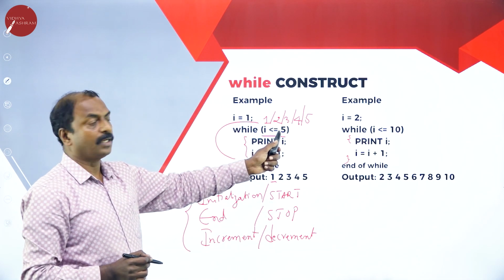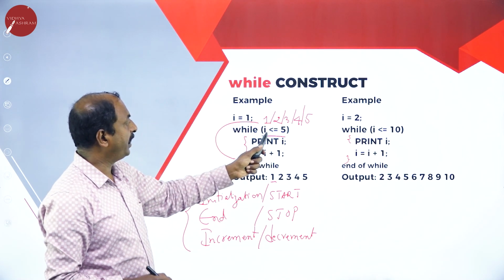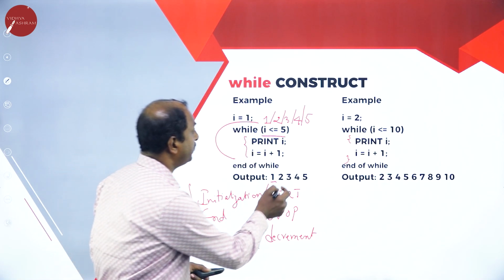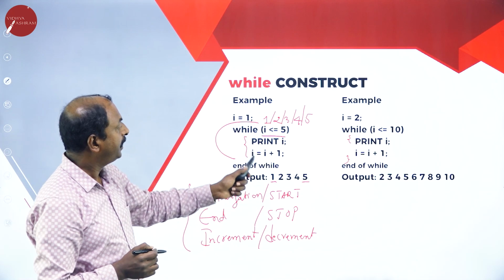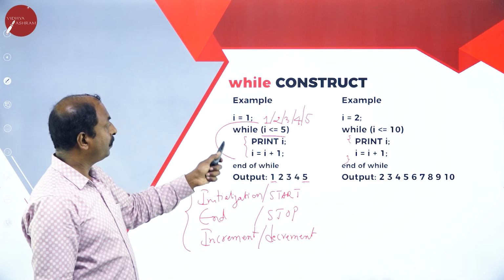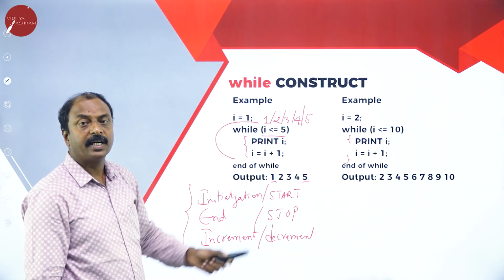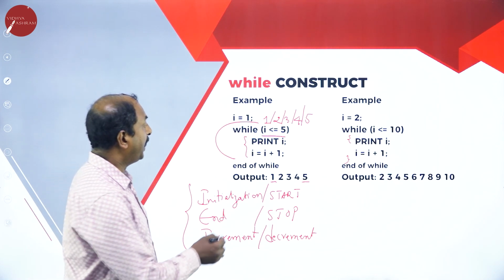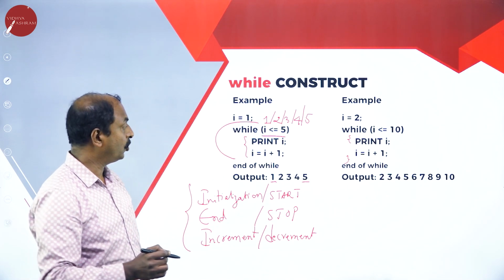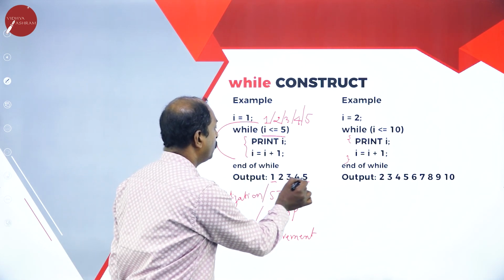The condition is less than or equal to 5. Once the value of I becomes 5, 5 is less than or equal to 5, so the condition is true. It prints I, it prints 5. Then it increments by 1, so 5 plus 1 is 6. Now 6 less than or equal to 5? No, at this stage the condition fails, or is false. It will come out of the while construct, or the while loop. So it stops printing the values from 1 to 5.